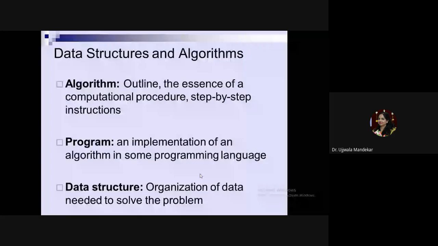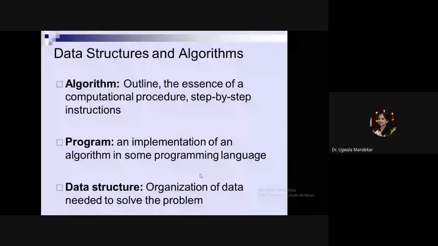Basically, depending on complexity, we judge the algorithm based on two criteria. One is the space complexity of the algorithm, and second criteria is the time complexity of the algorithm. What is the space complexity of the algorithm? The amount of space that algorithm takes for the execution of algorithm is the space complexity.